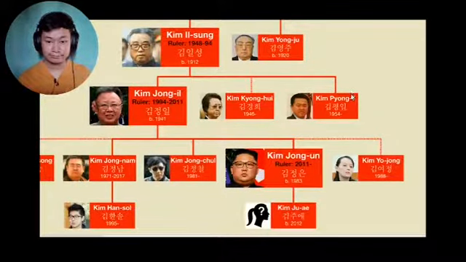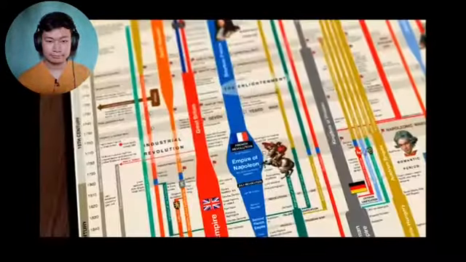At the moment, there are reports that the current leader of North Korea, Kim Jong-un, might be seriously ill. This has led many people to wonder what might happen if the supreme leader were to pass away. Well, first of all, we don't actually know. There is no set line of succession, and information from North Korea is notoriously unreliable and difficult to obtain. But with that said, let's take a look at the family tree and familiarize ourselves with the many players.